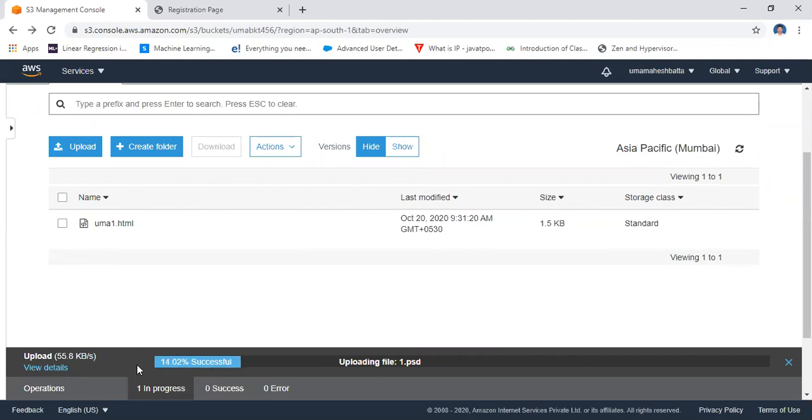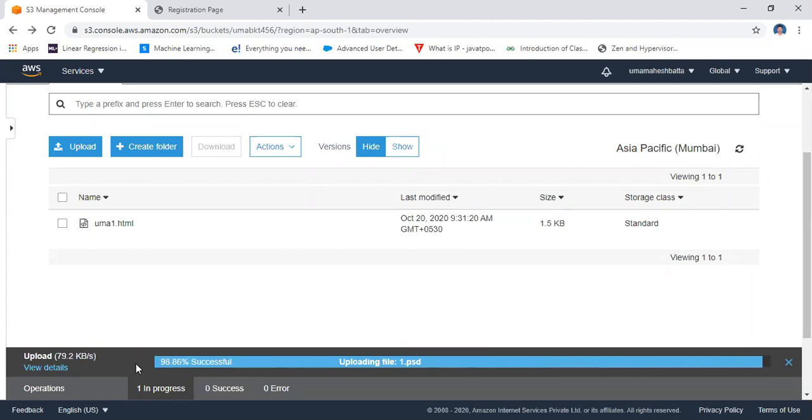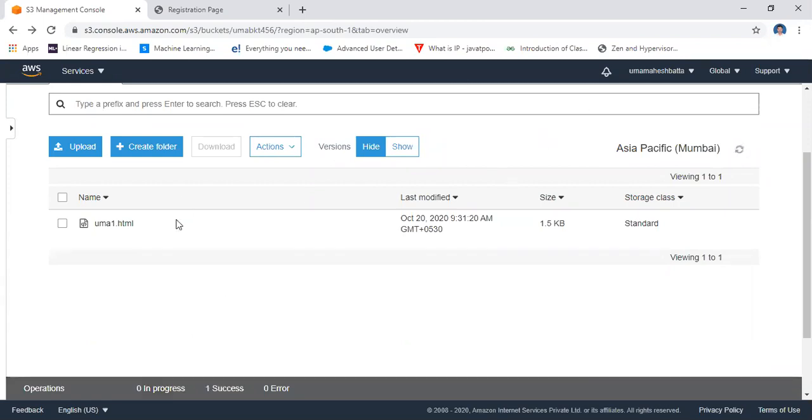Successful, 0% successful. Okay, 100% successful. Yes, uploaded this file. The size of this file is 1 MB, 1.5 MB, 2 MB. Okay, it takes some time, no problem. Yeah, it uploaded the file.